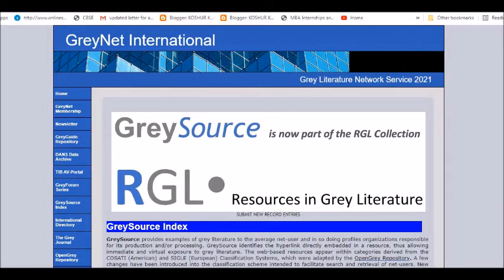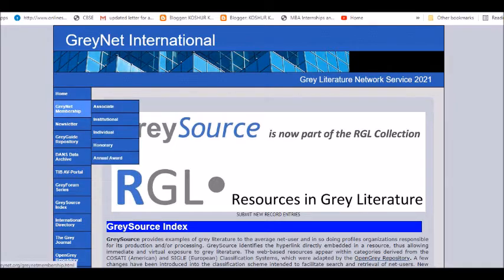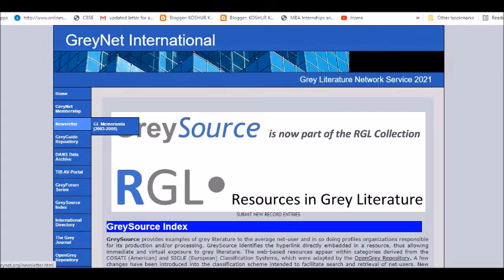Now, this is the first. I love this website. I'll show you, and maybe some of you would really fall in love with this one also. You will see that this is basically the Grey Literature Network Service 2021. Have a look at it. Home, then GreyNet membership, if you want to take it, otherwise these are available absolutely free. You can register yourself absolutely free for the newsletter from their side.